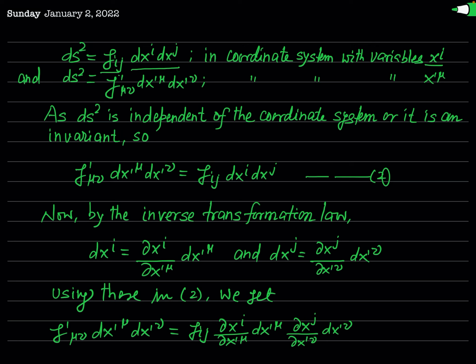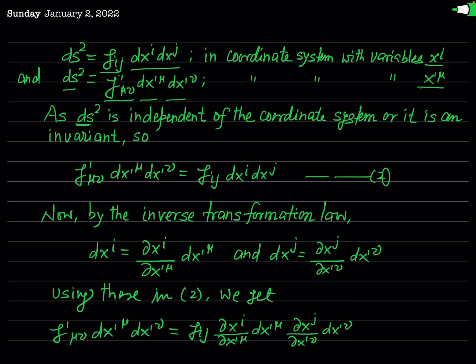Similarly, in the other coordinate system with the independent variables x prime mu, it is defined as ds square equal to g prime sub mu nu dx prime mu times dx prime nu. Now you have seen in the first lecture on the metric element that this ds square is independent of the coordinate system. When you say it is independent of coordinate system, it means it is an invariant.